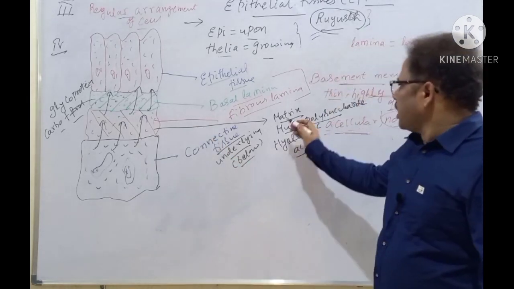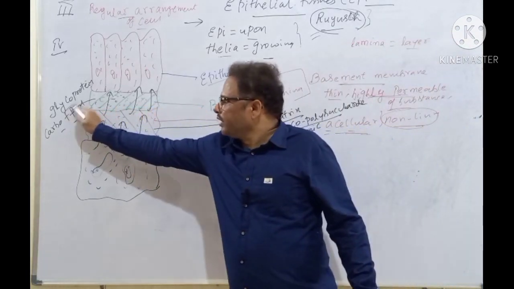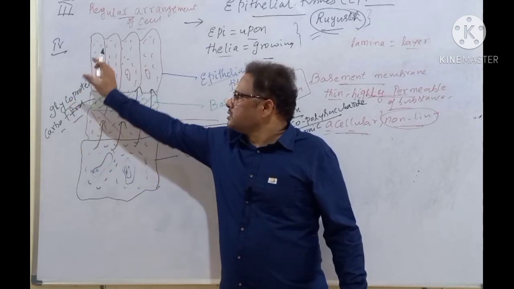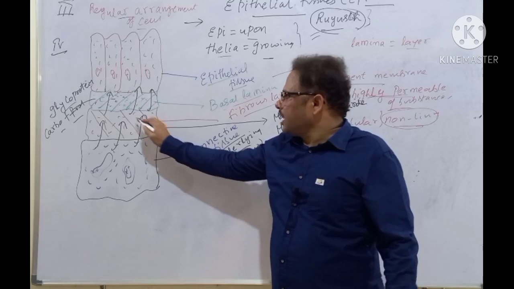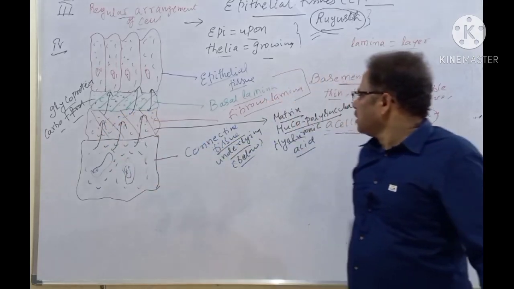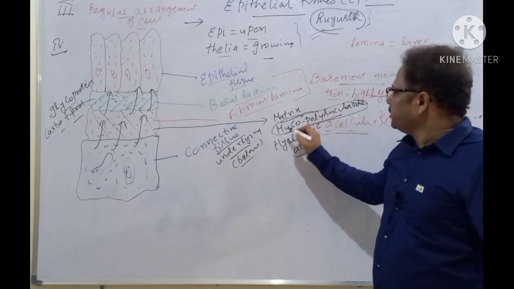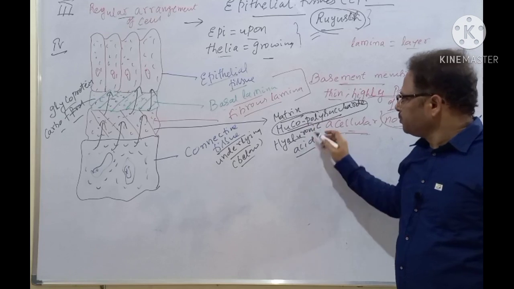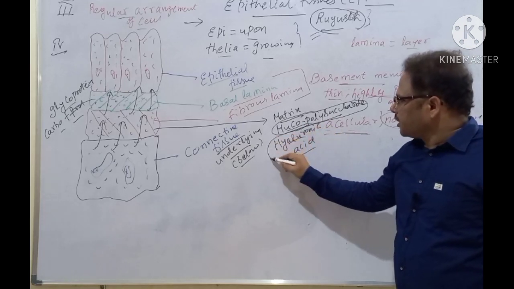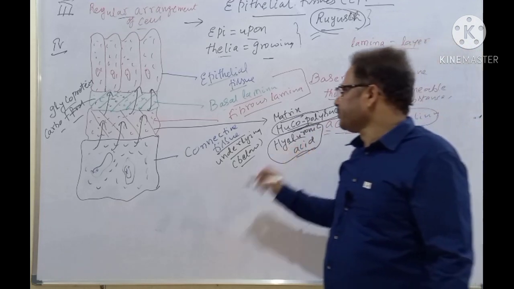Clear? I repeat here. The basal lamina consists of glycoprotein. Glycoprotein is secreted by the cells of the epithelium. And the fibrous lamina consists of the matrix. The matrix contains the mucopolysaccharide. This is the matrix of the connective tissue. And this mucopolysaccharide is in the form of hyaluronic acid. Very important, need to be clear.